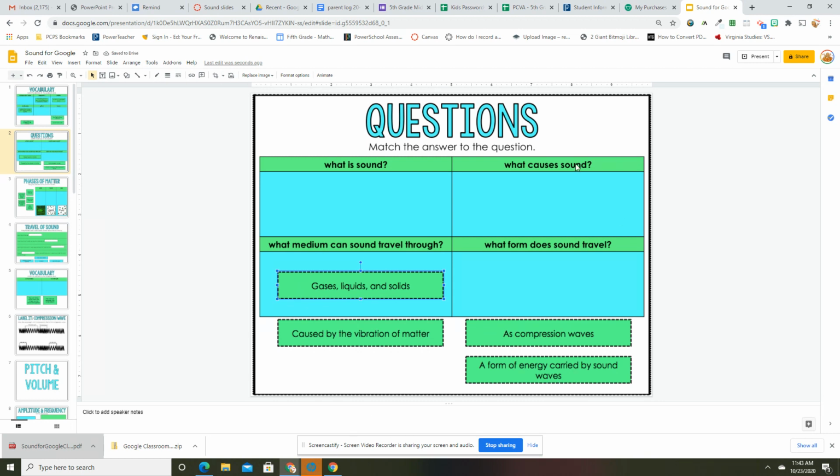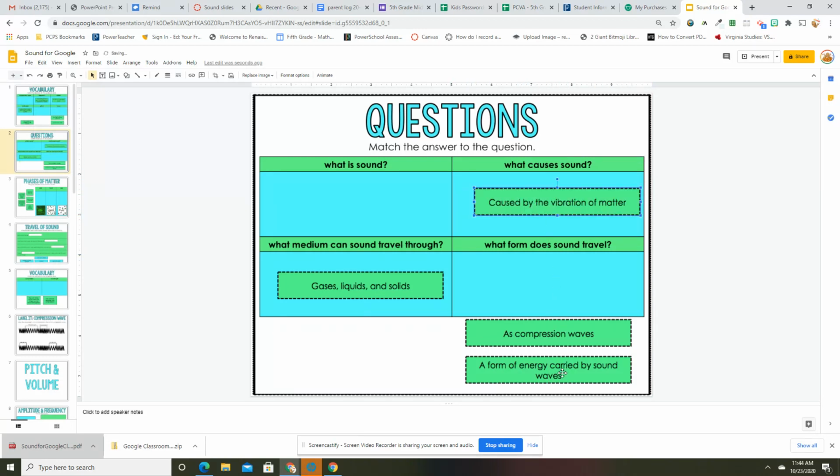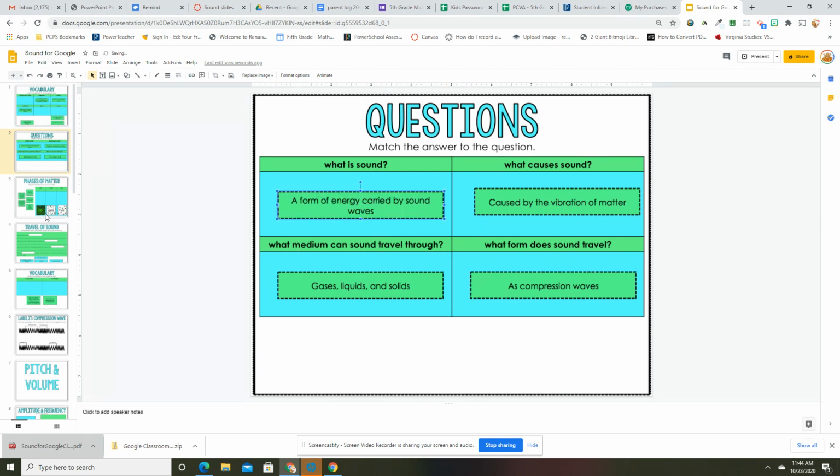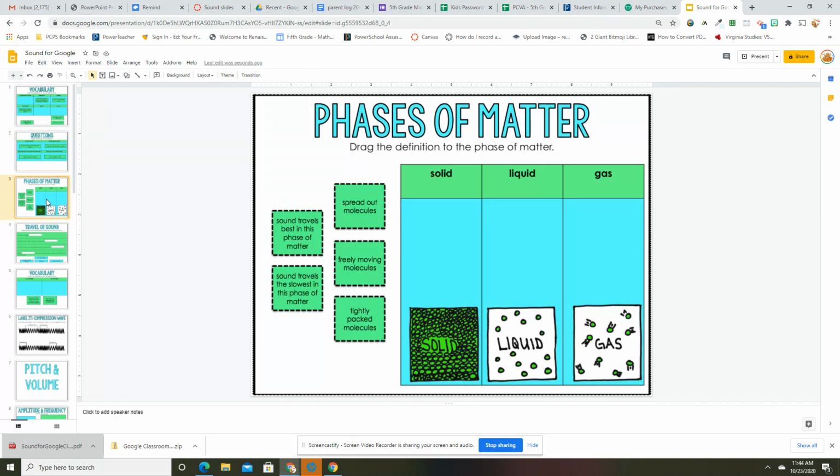What causes sound? That would be it's caused by vibrating matter. And what form does sound travel? A compression wave. And then the form of energy carried by sound waves is sound. Okay, so we did all that one together. Not terrible, right?